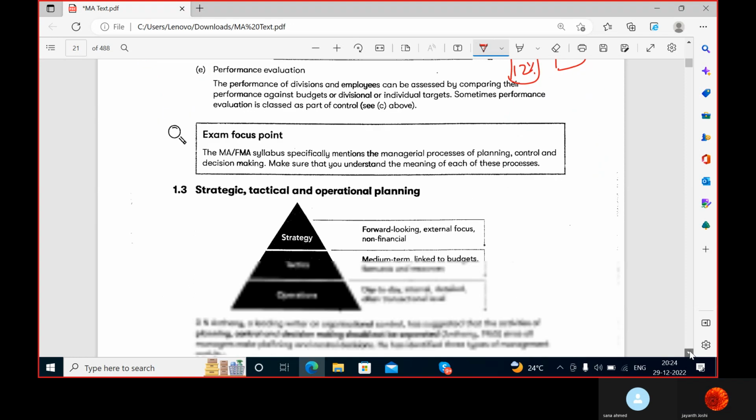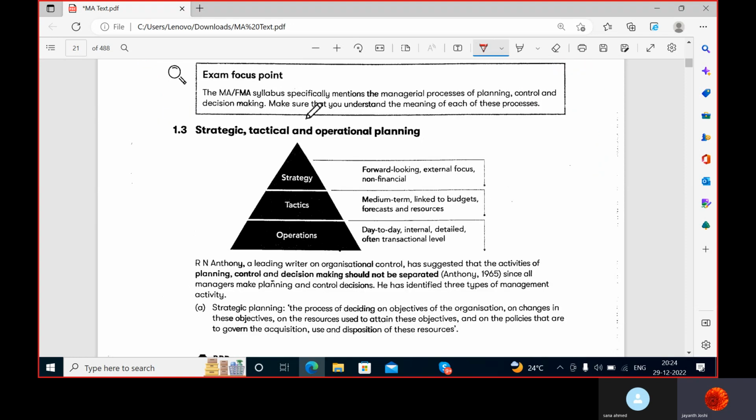Now, strategic, tactical, and operational planning. See, strategic is nothing but I am speaking about the top level management, the ones which are nothing but the board of directors, the CEO, the CFO. All these are the ones who are involved in strategy making or strategic planning. Their aim is to look forward and to focus much on the external market, and also it is related to non-financial aspects because they just make the strategy.